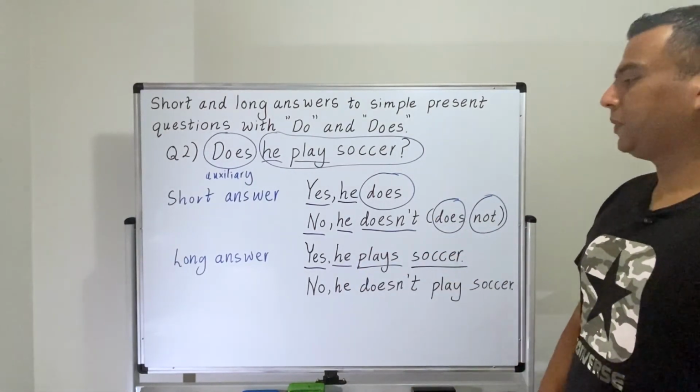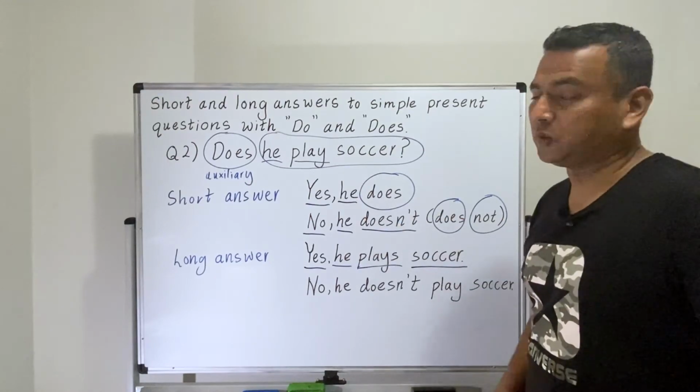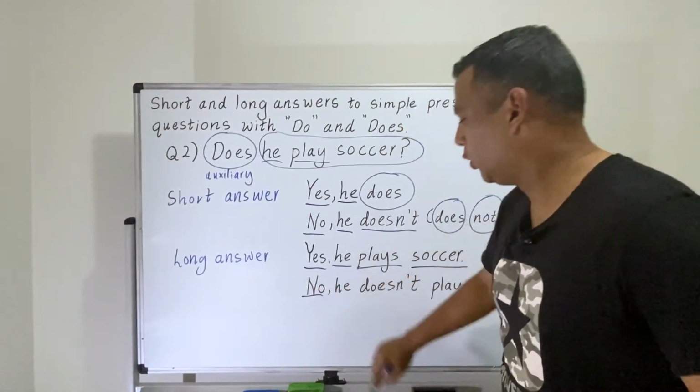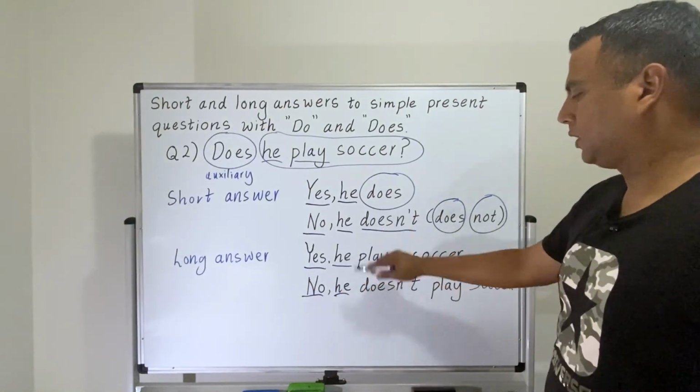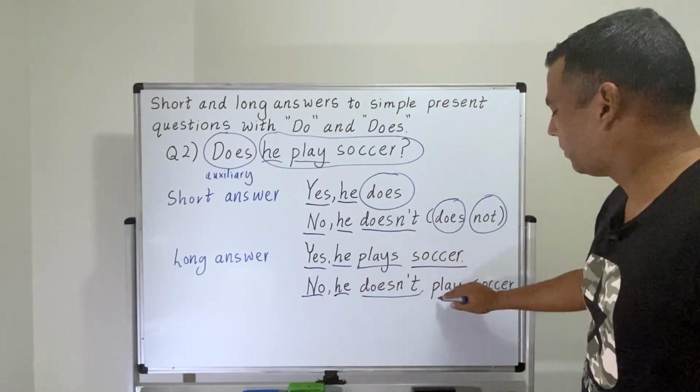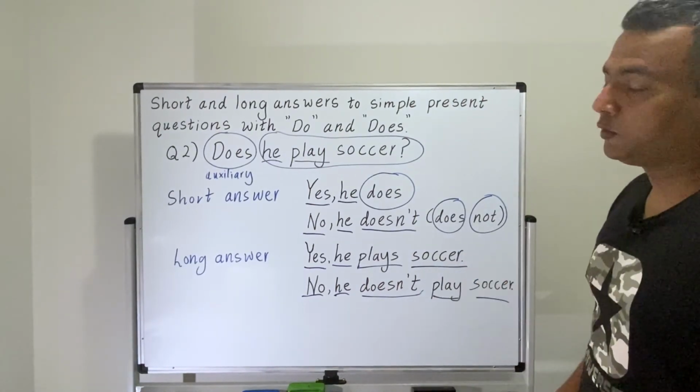So let's jump into the last one, that is where we have said no as a long answer. Then we say no, and then he, the same way we have said he here, and then doesn't play soccer. Here we don't have to change the play.